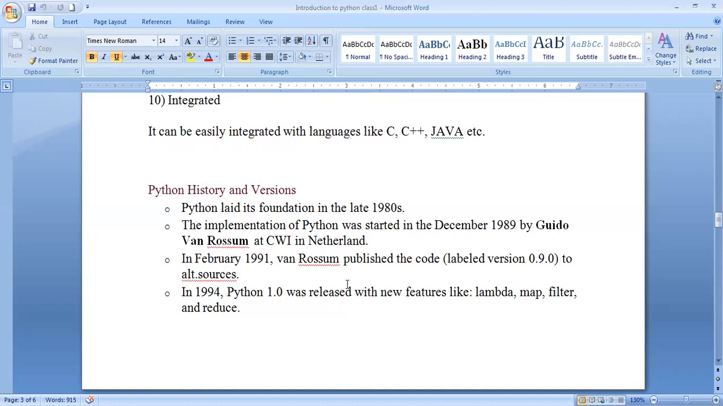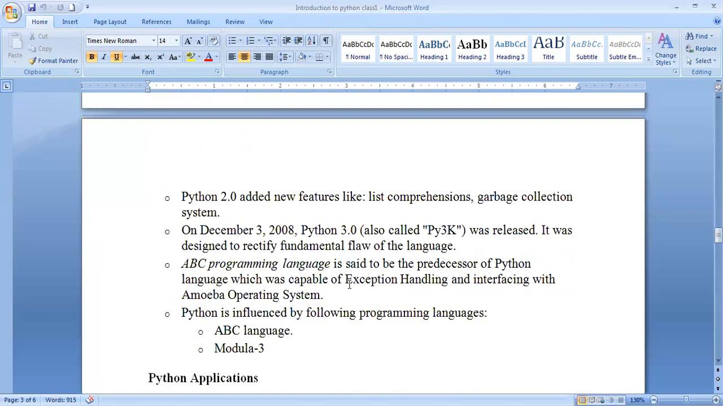In 1994, Python 1.0 was released with new features like lambda, map, filter, and reduce. And Python's second version also had new features like list comprehensions and a garbage collection system. And in 2008, the Python third version came. Whenever years pass, versions also get updated. So the Python third version was released. Currently we are in the third version, with 3.1, 3.2. After 2000, so many things happened. And finally in the year 2020, we are at version 3.8, and some more developments were going on. It was able to reach the fourth version also.